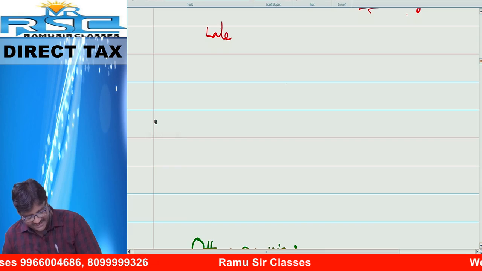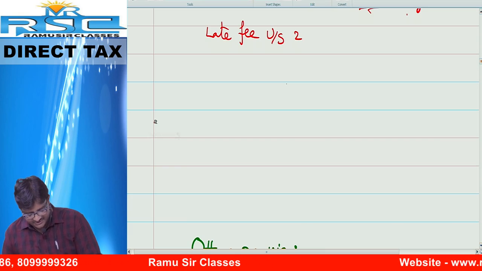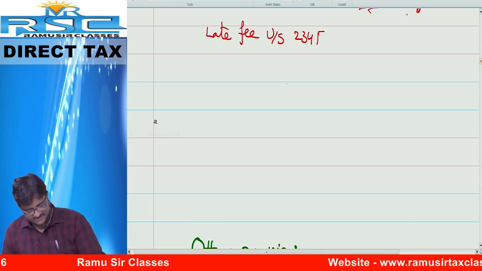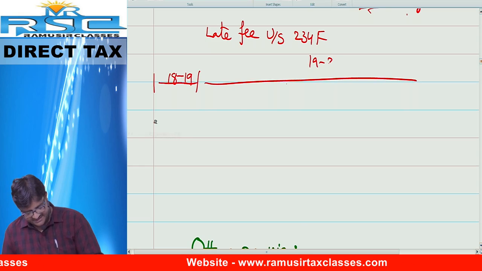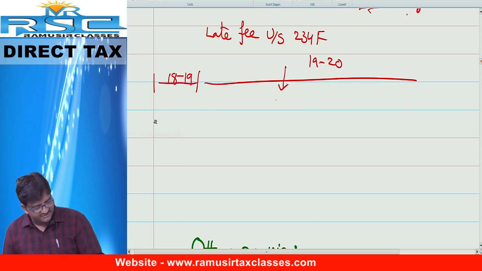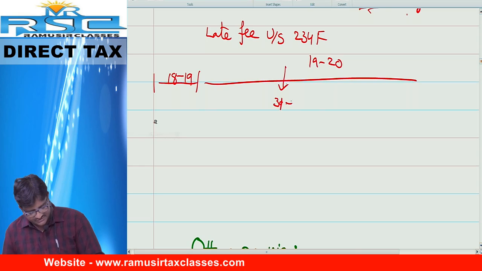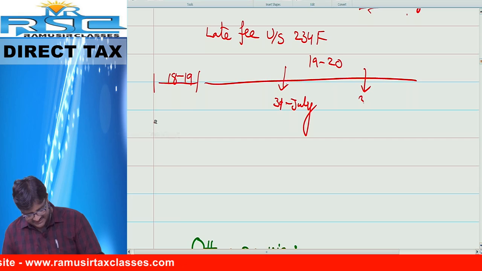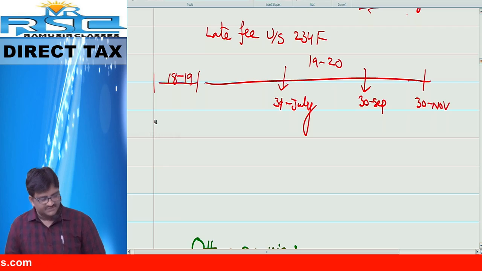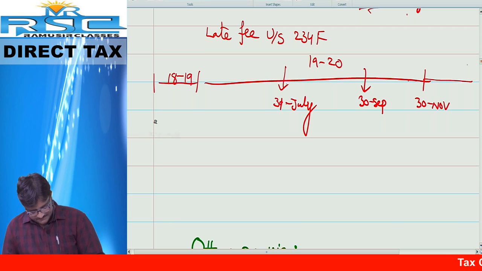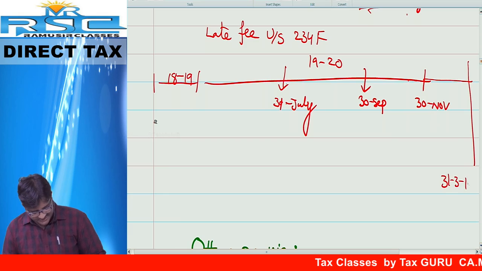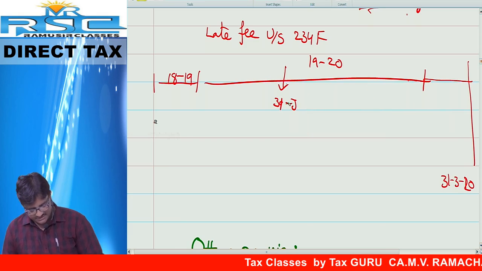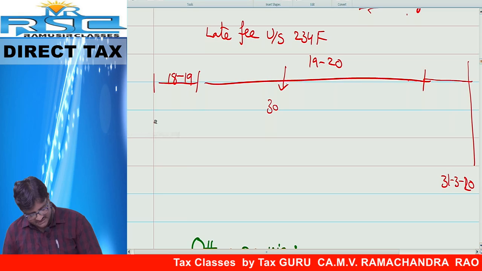Next one. What is the late fees under section 234F? Number 1, what is our previous year? 2018-19. What is the assessment year? 2019-20. What is the due date? First due date, 31st July. What is the next due date? 30th September. What is the last due date? 30th November. My point is, what is the last day of the year? 31st March 2020. Listen, in my case, 30th September is the answer.